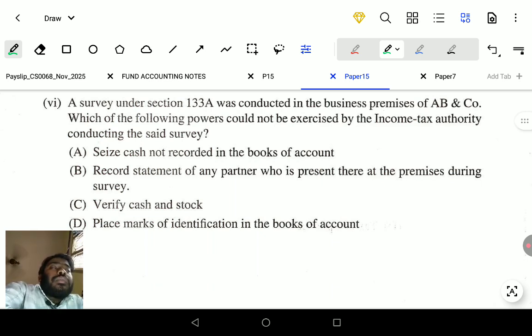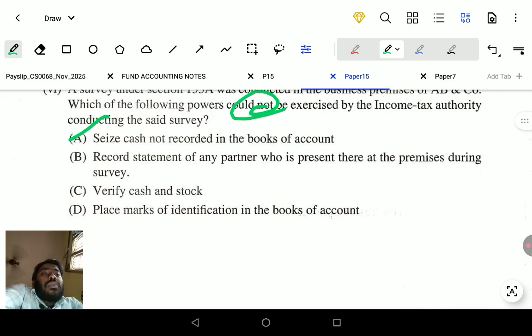Seizure means takeover of the property. Seizure cannot be done in a survey. Record the statement of any partner who is present at the premises during the survey. Not seizure, so the first option is the only correct option.